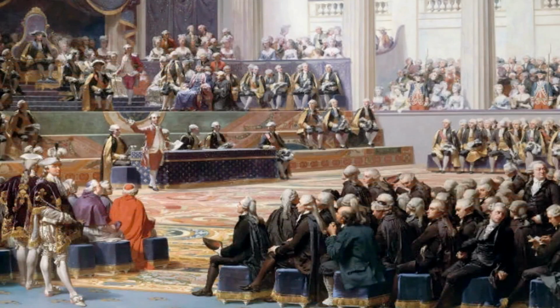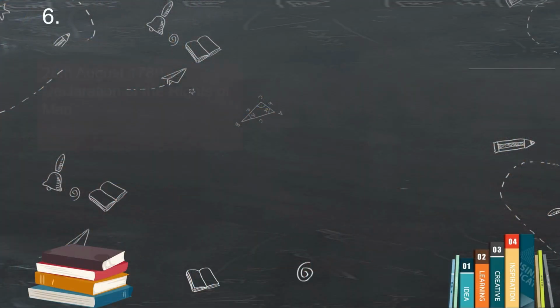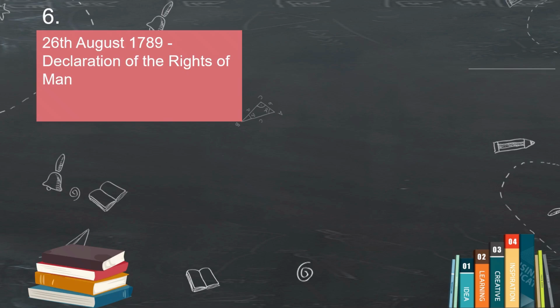July 14, 1789, it was Bastille Day. Then came July 14, 1789, the storming of the Bastille. The Bastille, a symbol of royal tyranny, fell and the French Revolution had truly begun.